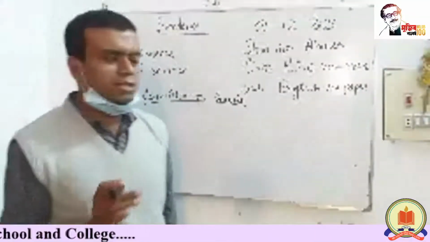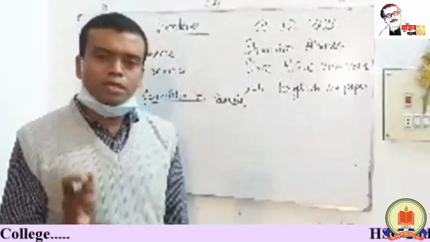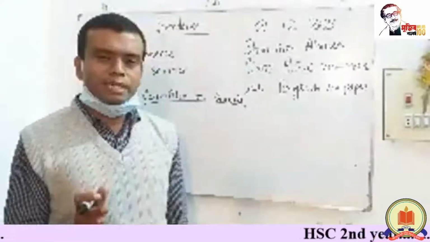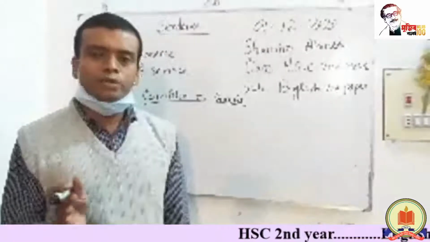If the sentence contains be verb, then we use being. If the sentence carries verb to have, we use having.